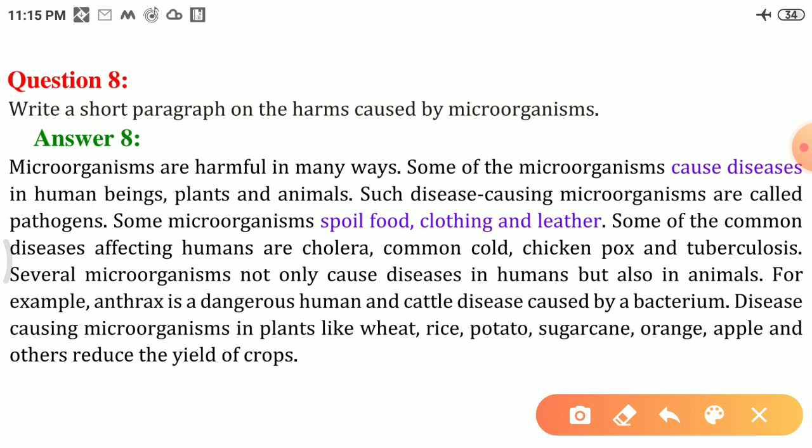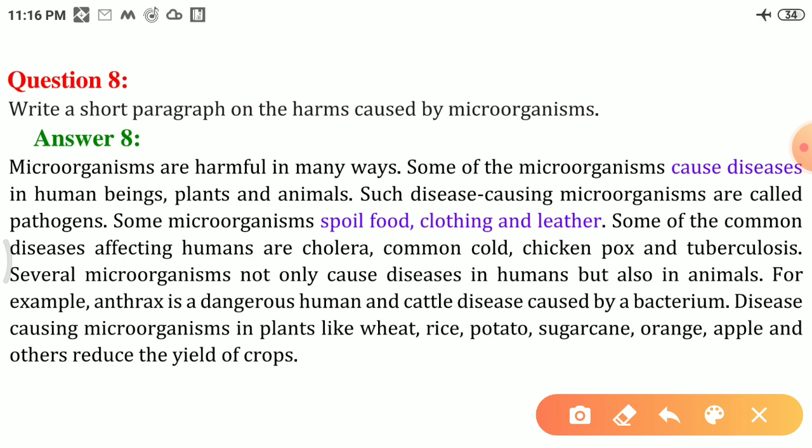They are causative microorganisms for animal diseases and also plant diseases. Then also food poisoning is because of microorganisms. So there are so many harmful effects of these microorganisms that we will write in this paragraph.